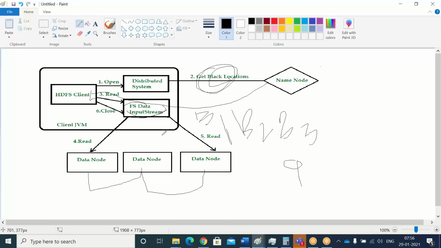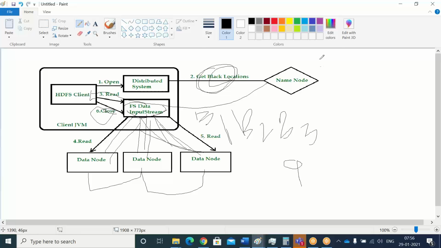That means from one block it will run, from the second block it will run from here, and from the third block it will run from here. Everything will be processed in parallel. However many job trackers or task trackers are available, they will run the process and give the result back to your client. Then the client will close the request.